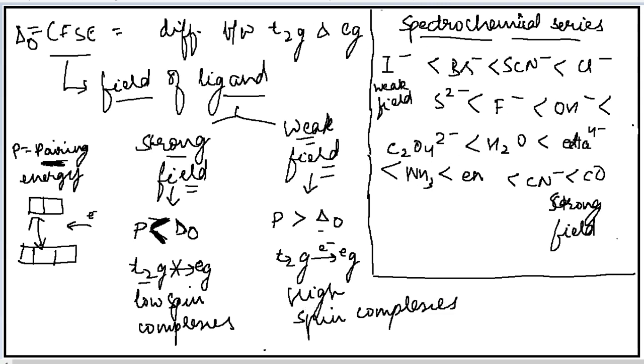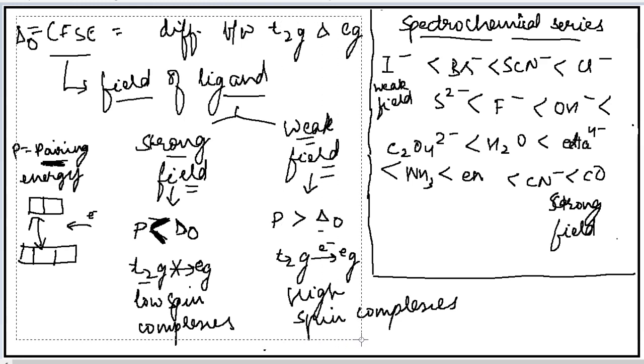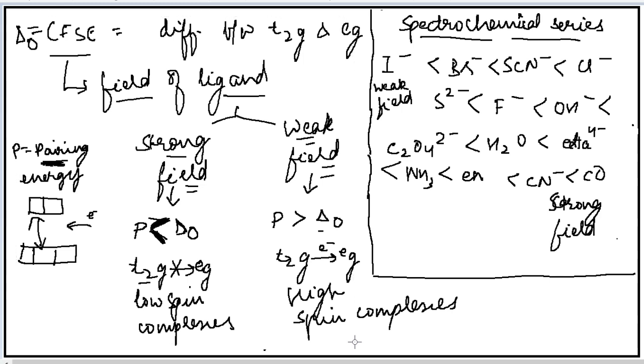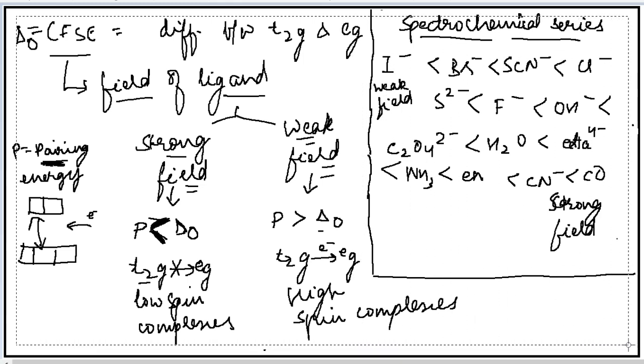Okay, so this is the concept of the strong field as well as the weak field, and in order to identify which ligand is strong field and which ligand is weak field, a spectrochemical series is given to you. You have to remember this spectrochemical series.